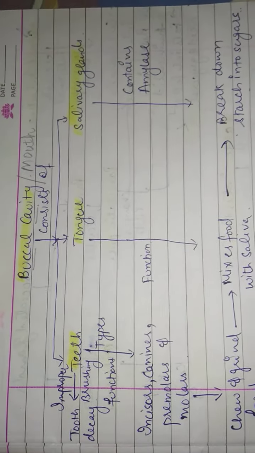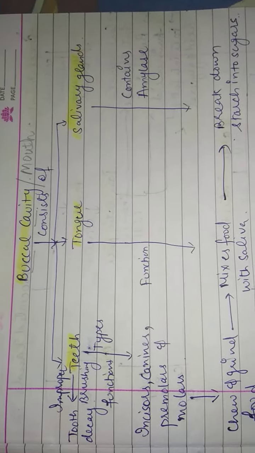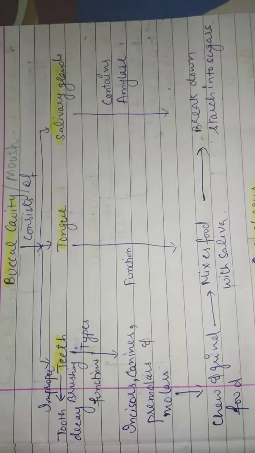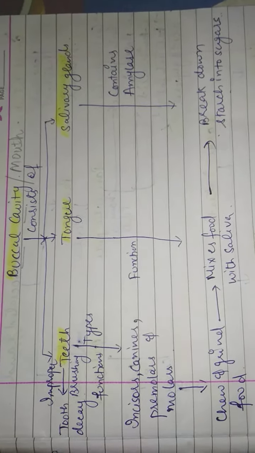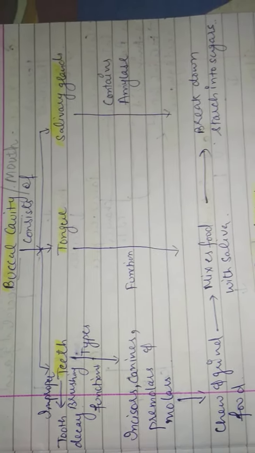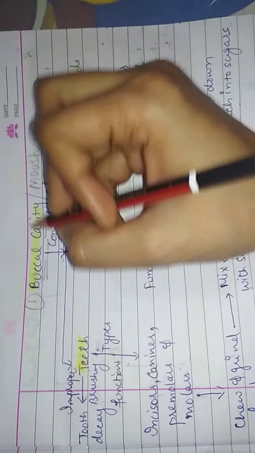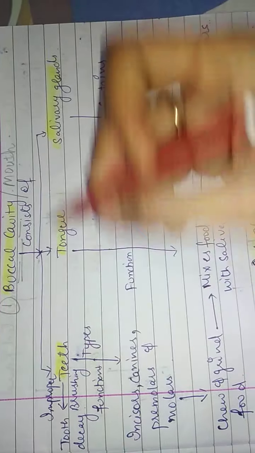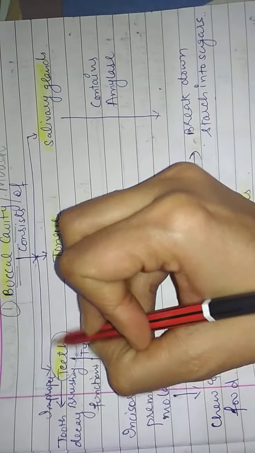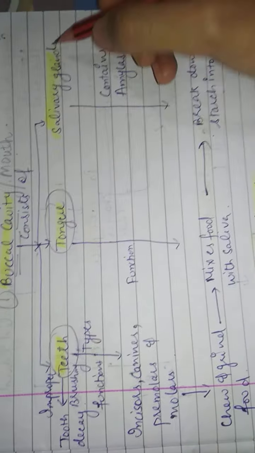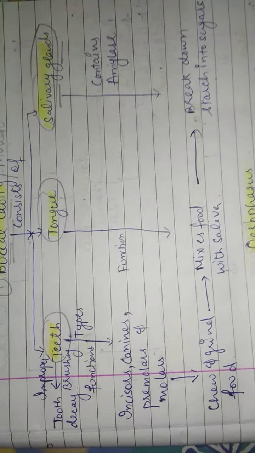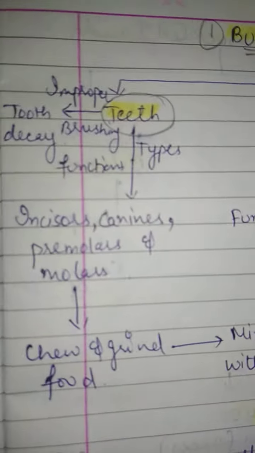Hello everyone. We have started chapter number 1, nutrition in animals, and in my previous video we have discussed the process of digestion and parts of the human digestive system. First part is the buccal cavity, means mouth. Now the buccal cavity has 3 parts. First is the teeth, you already know, second is the tongue, and third is the salivary glands. We will discuss one by one, and the first part is teeth.